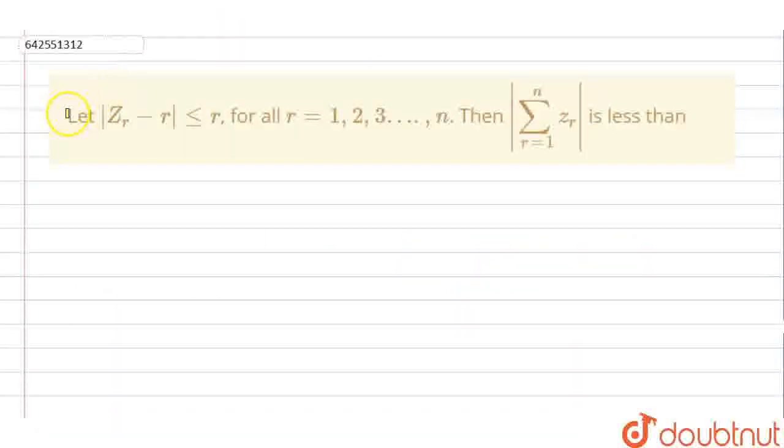So hello my dear students, the question is: let mod of zr minus r be less than or equal to r for r equal to 1 to n. Then mod of summation of r equal to 1 to n zr is less than...